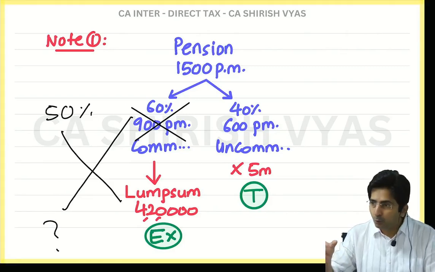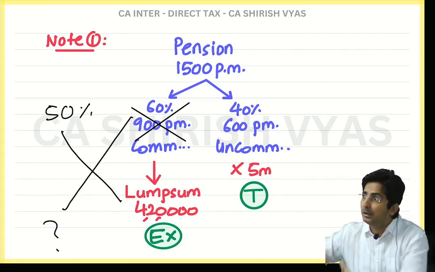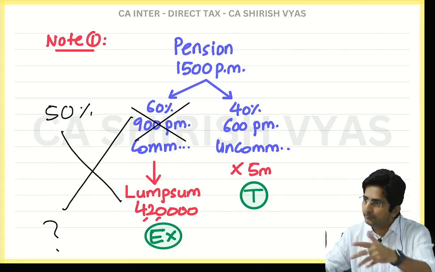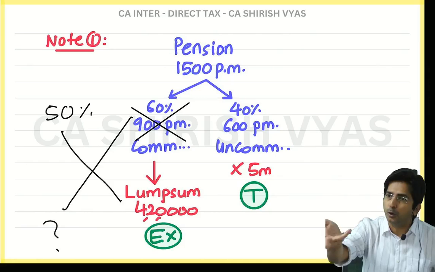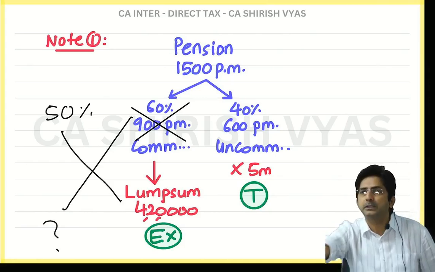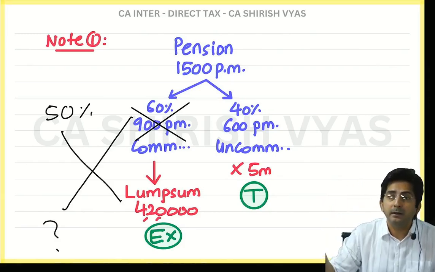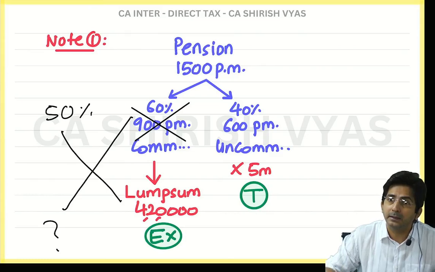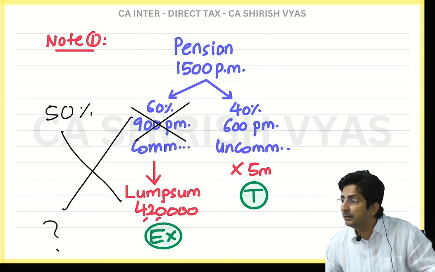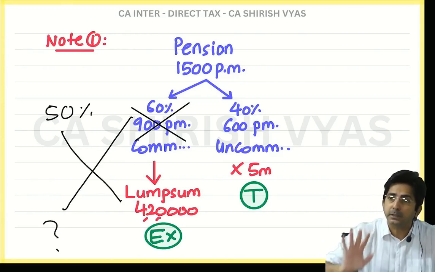See, actually this rule is for people who want little bit monthly and little bit lump sum also. And see, even this will happen with you. One day you will also become old. You will also retire. Your company will also give you pension. So that time even you will be in dilemma. What dilemma? Should I take monthly or should I take lump sum? And in case you tell your boss, do one thing, give me 70% in lump sum only.